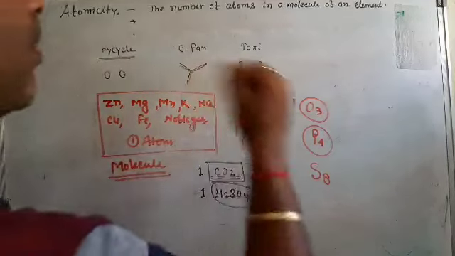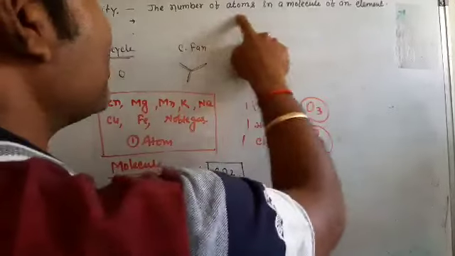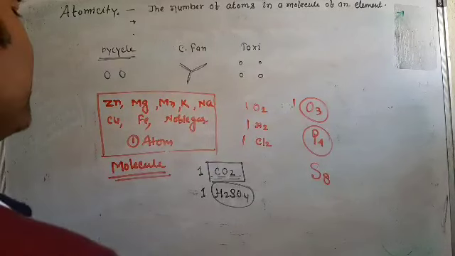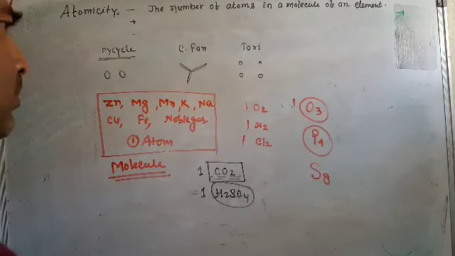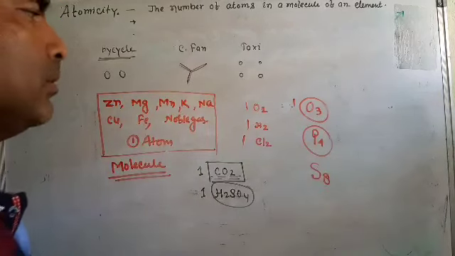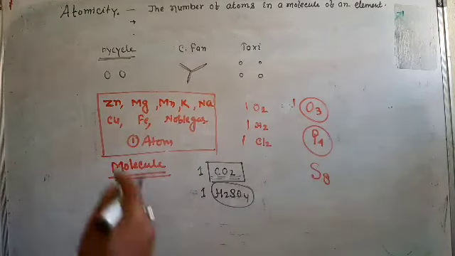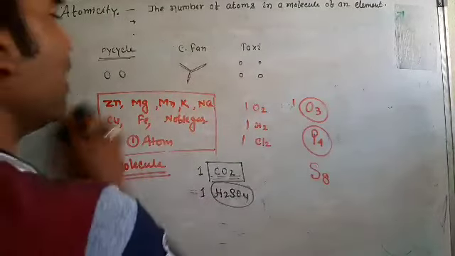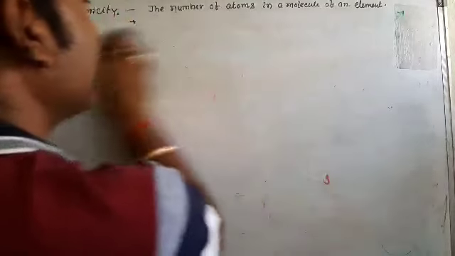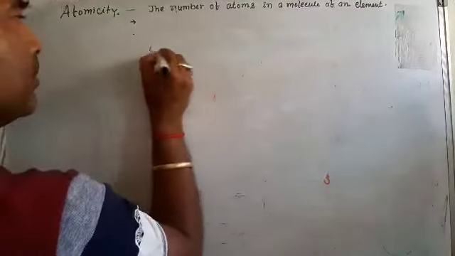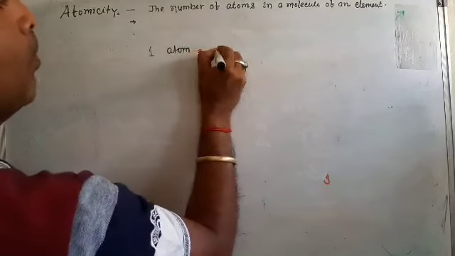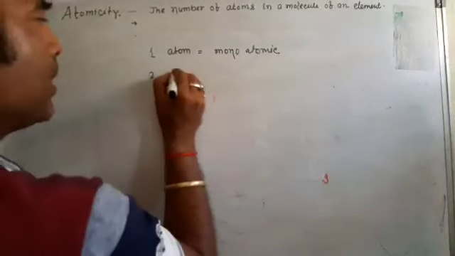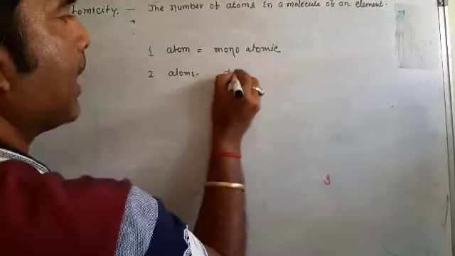The number of atoms in a molecule of an element, that is atomicity. Some elements are found in nature in a single atom, some in double, some in triple. Those that are present in one atom are known as monoatomic. So one atom, monoatomic. In two atoms, diatomic.